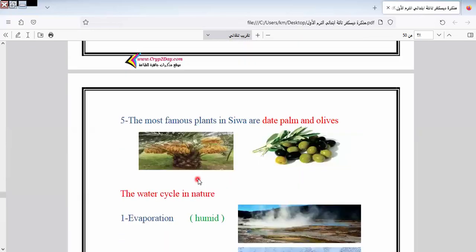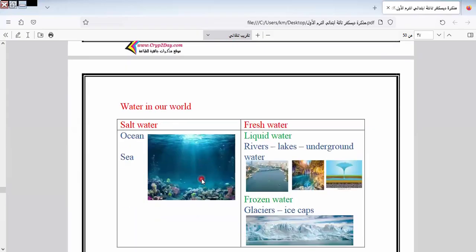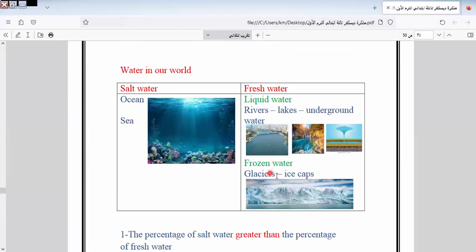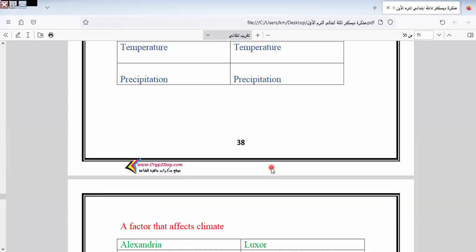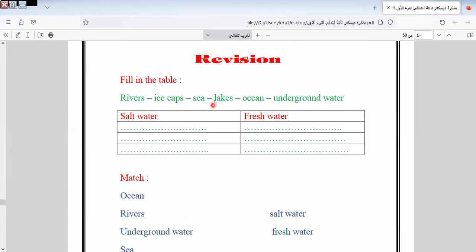Ice caps, and I think the rest will be fresh. Ice caps are frozen. So here we have sea and ocean as salt.